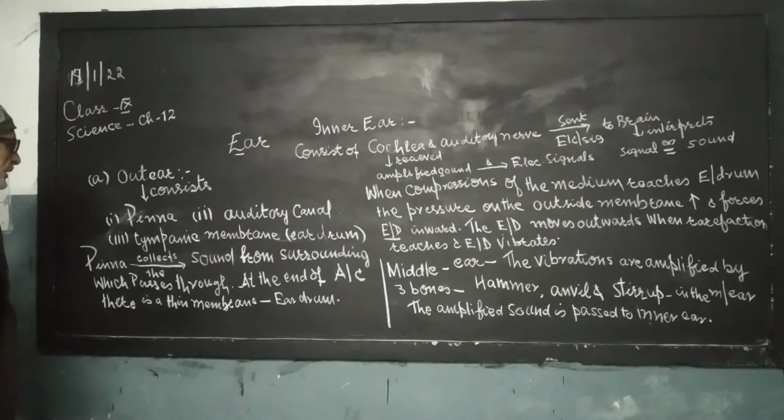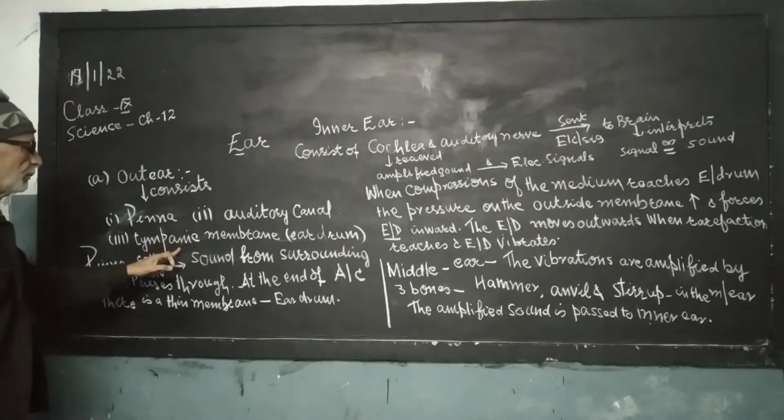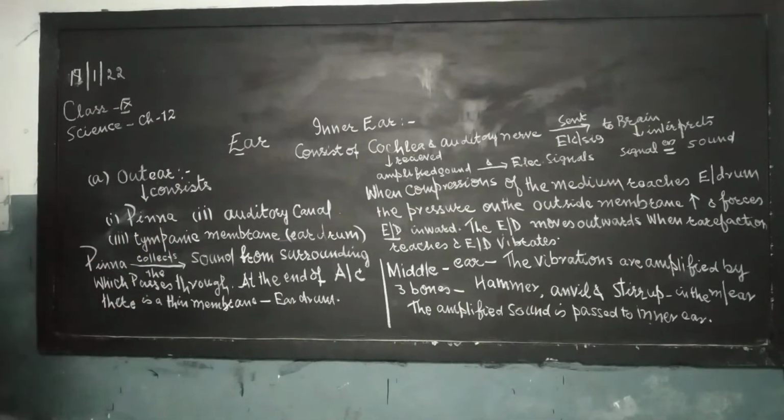The outer ear consists of the pinna, auditory canal, and tympanic membrane, also known as the eardrum.